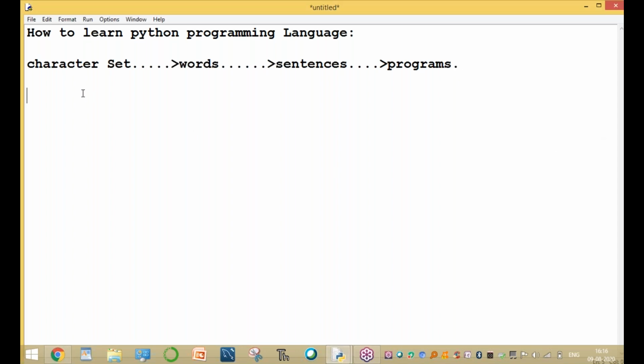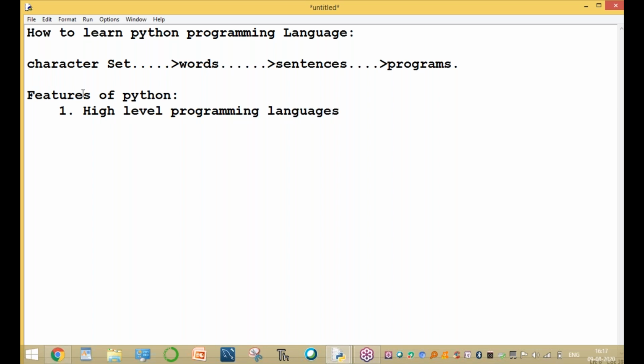Okay, sir, what are the important features of Python? The first important feature is that Python is a high-level programming language. What is a high-level programming language? Here a program is written in English-like language, that is, in human understandable language. That is the first one. The second one is that it is a freeware and open source programming language.